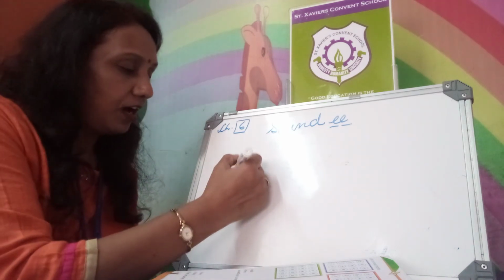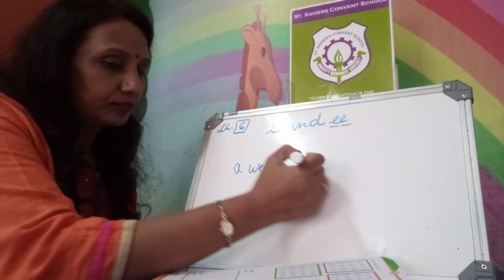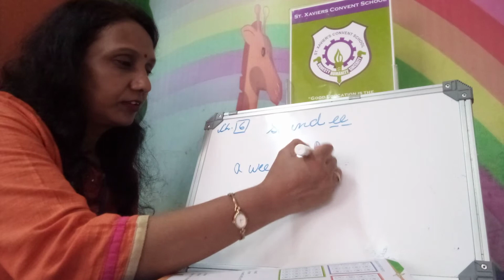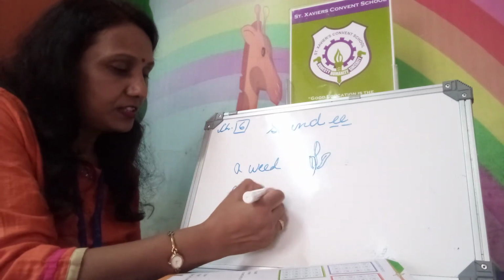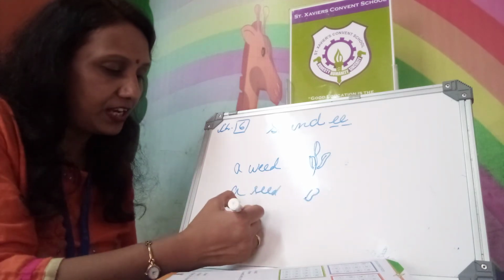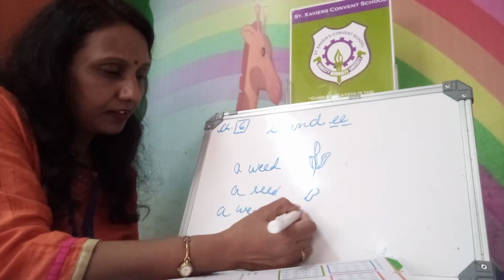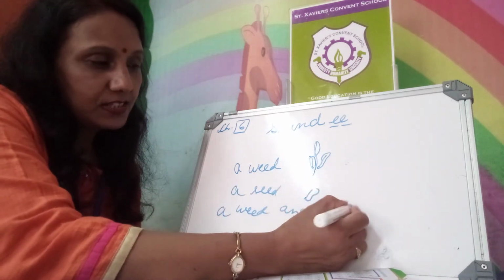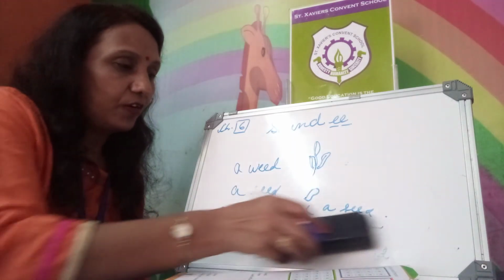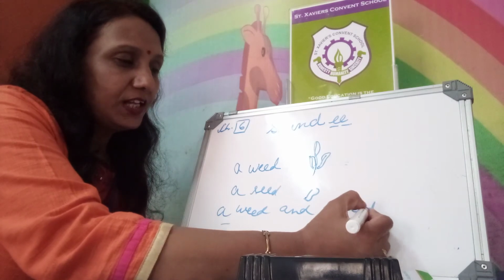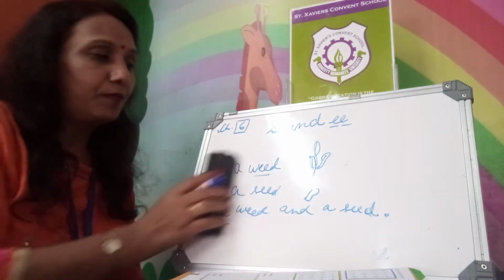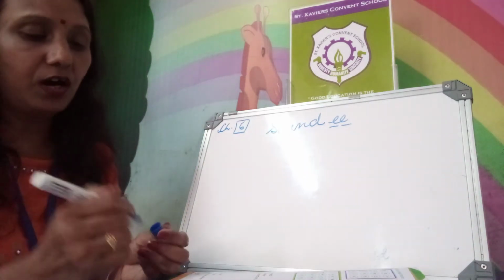Next. A weed. This is what? Weed. And a seed. This is what? Seed. And what will you write in the sentence? A weed and a seed. This is the sentence. A weed and a seed. Alright? So what is common in most of the spellings? Double E. With double E we are just learning more words. Okay?